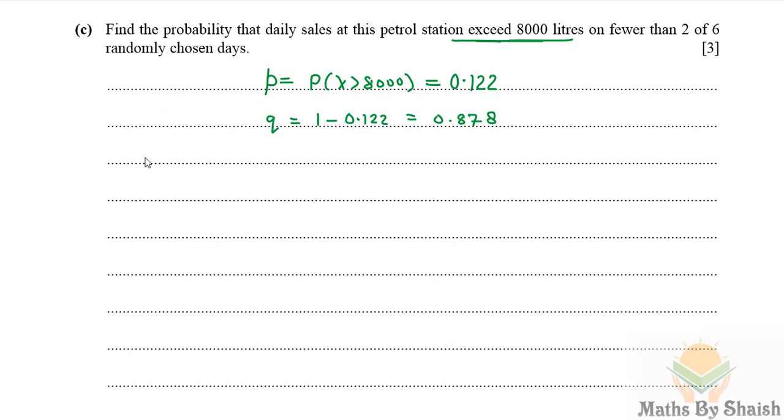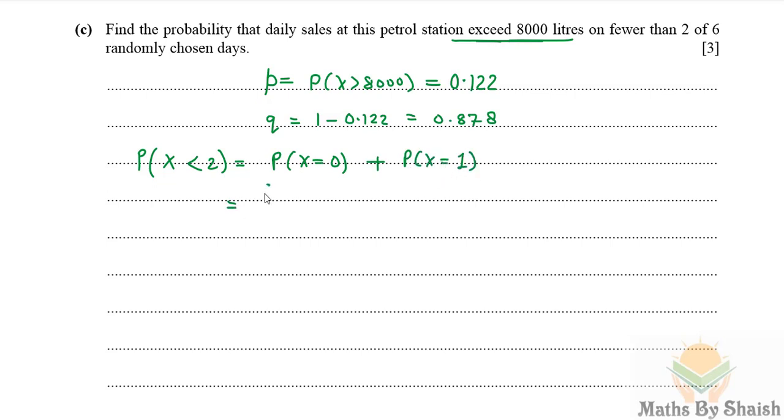Now we will use the binomial probability. Of course, X less than 2 means the probability of X equals 0 or the probability of X equals 1.